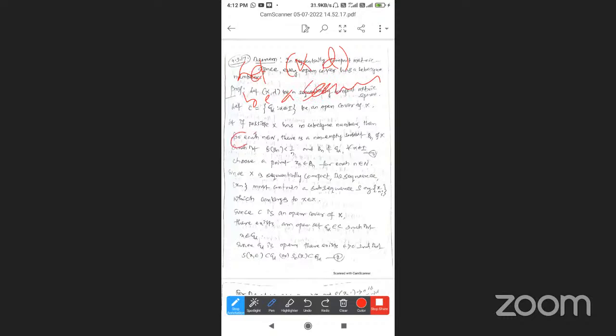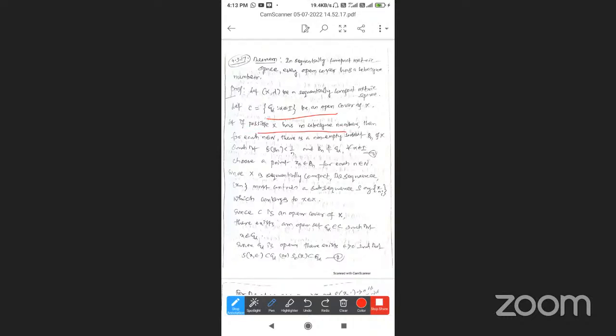Let C equal to G alpha such that alpha belongs to the index set be an open cover of X. If possible, suppose X has no Lebesgue number.